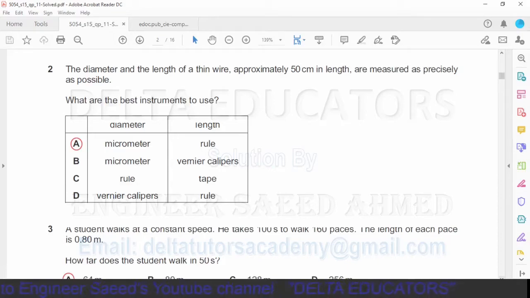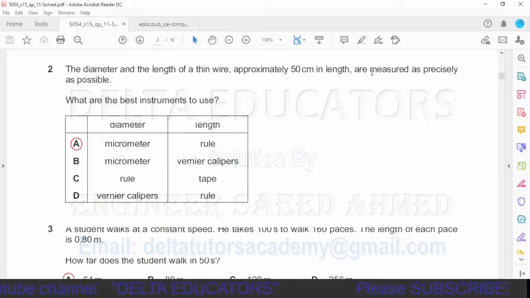Question number 2. The diameter and the length of a thin wire approximately 50 centimeter in length are measured as precisely as possible. What are the best instruments to use? To measure the length of 50 centimeter, the best instrument that we have to use is a rule. If the length is more than 1 meter, then we will use tape. Here the length is less than 1 meter, so we have to use rule to measure the length of the wire. Now what about the diameter?